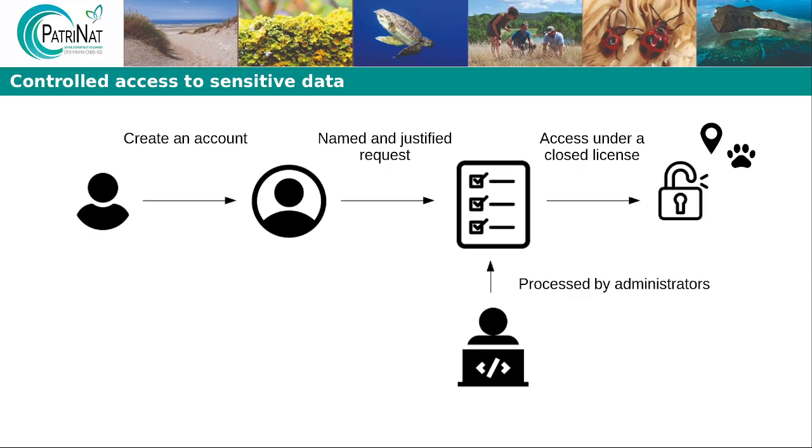Administrators will process each request individually on a case-by-case basis and may approve it, reject it, or ask for additional details about the user's project and why access to sensitive data is necessary. If the request is accepted, the user will have access to the exact location of sensitive data for the requested scope, under the strict SINP closed license, which does not allow redistribution of the data. Access will also be limited in time to 1 month.